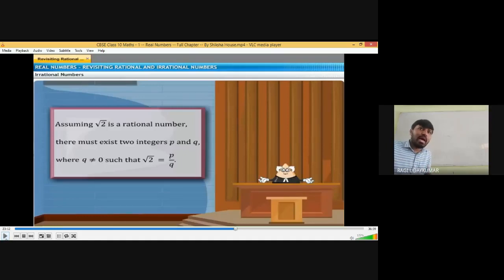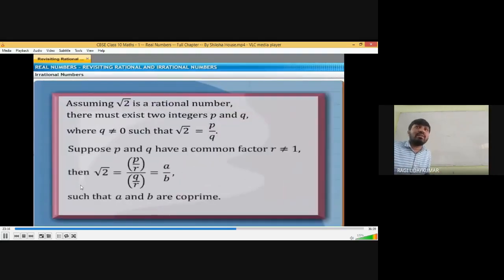Assume. Okay, what are you saying? You are saying root 2 is a rational number, right? I consider it so. And there must exist two integers p and q where q is not equal to 0. If it is a rational number, it must compulsorily be in p by q form. So root 2 equals p by q. Suppose p and q have a common factor, any other factor; we have to divide by that factor. Why do we divide it?